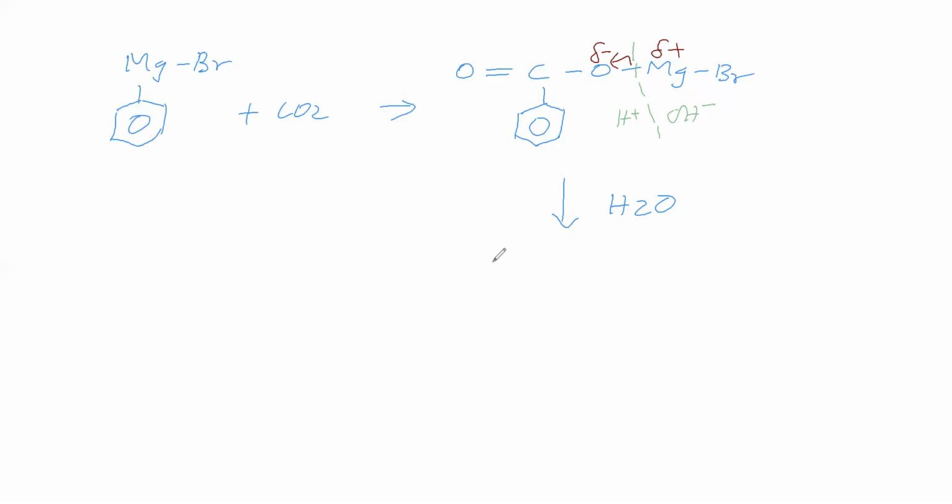Therefore, the product is O double bond C OH with the phenyl ring, and the Mg is making a bond with the OH group.